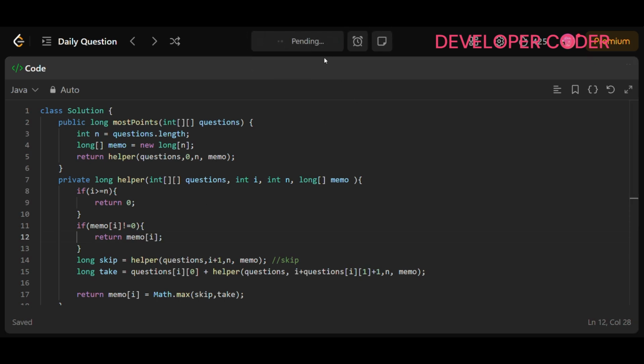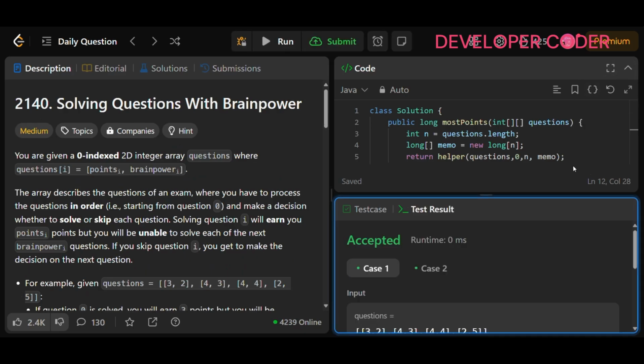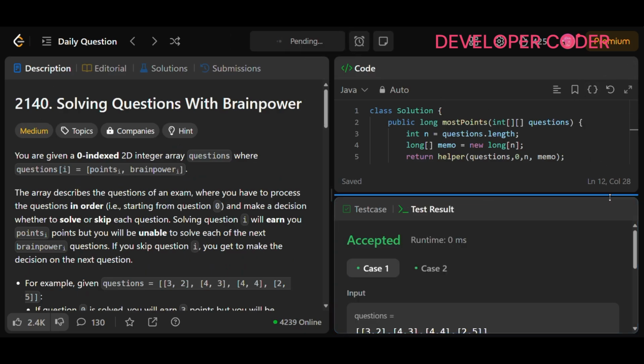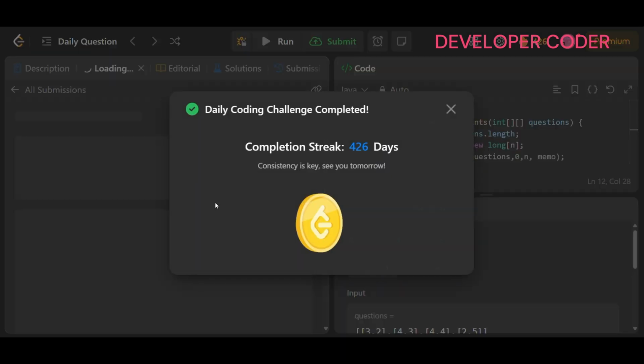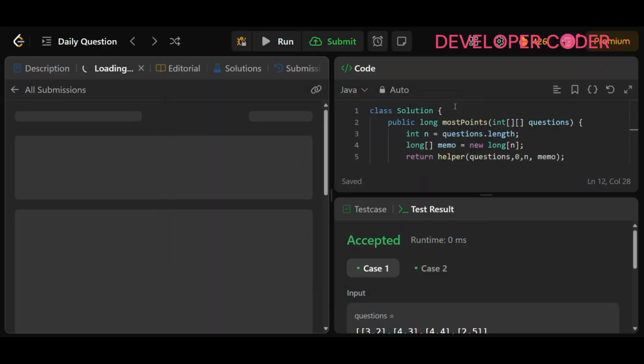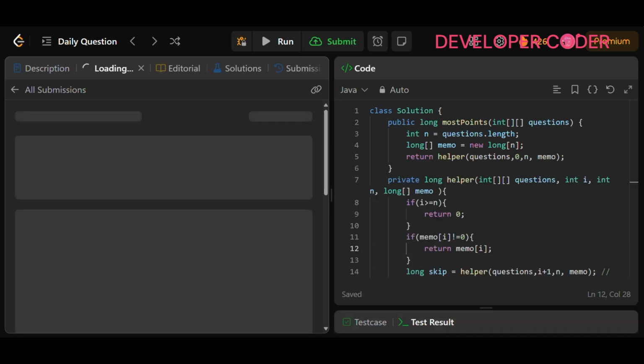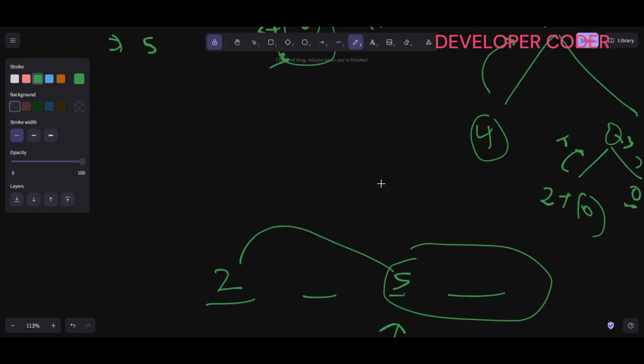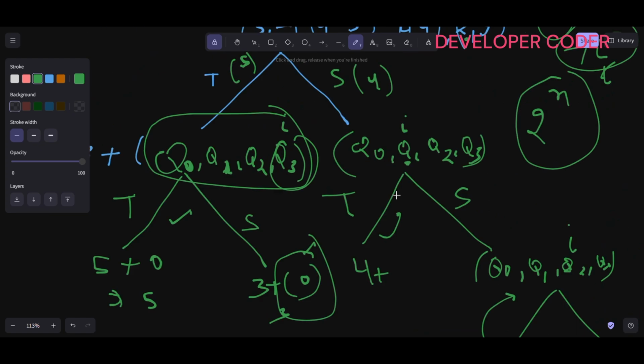Now let's run the code and see if there are any issues, and after this I'm just going to convert this code to a bottom-up DP approach. That is also very simple. See, our solution is accepted, right? I hope that you guys are able to understand this recursion approach, nothing but our top-down approach. Now let's move to the bottom-up approach.